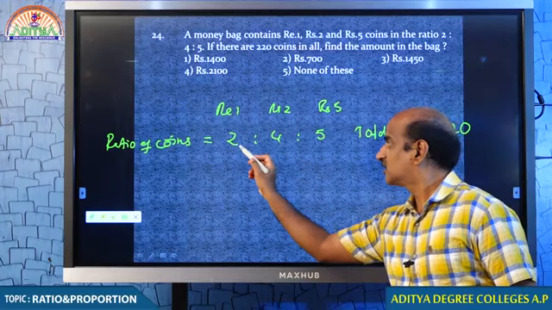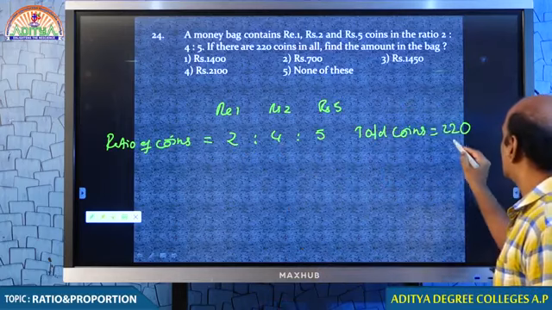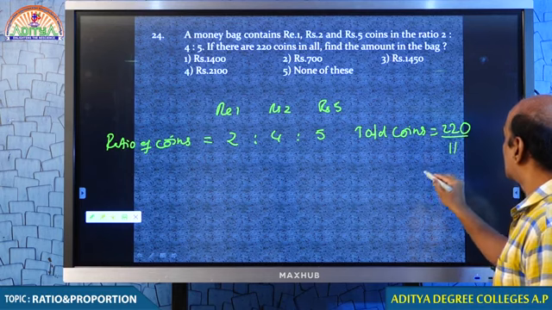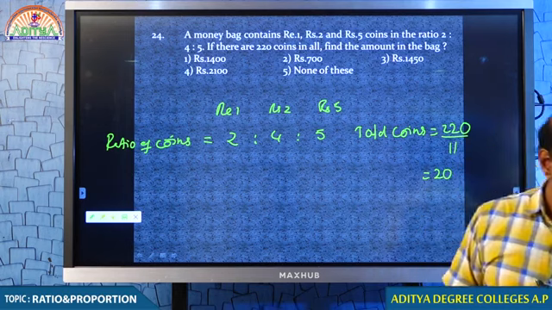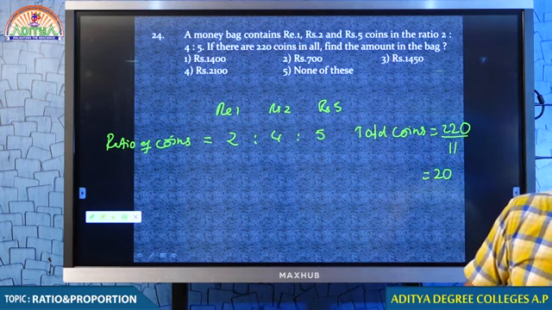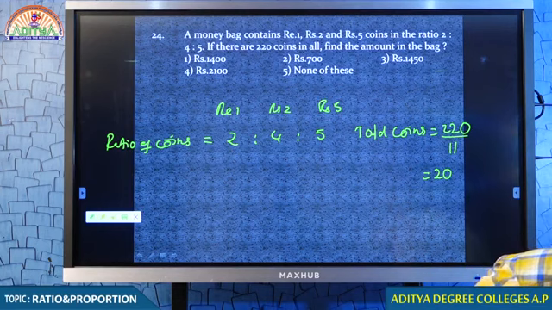Come on, add it. 2 plus 4, 6. 6 plus 5, 11. If we divide 220 by 11, we get every one part 20. Yes, students, very good. You are doing extremely well, my dear students.